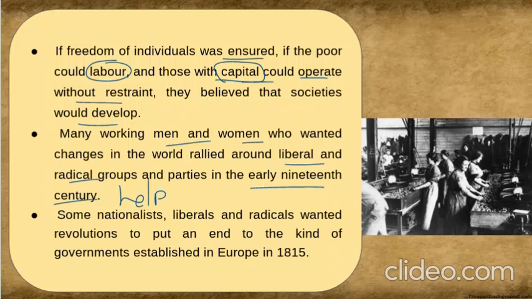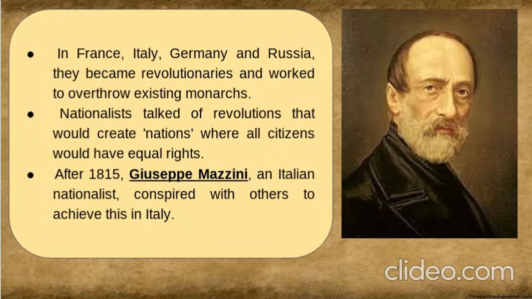Some nationalists, liberals, and radicals wanted revolutions to put an end to the kind of governments established in Europe in 1815. So they wanted revolutions so that such governments and laws would be abolished. Now, we are talking about France, Italy, Germany, and Russia. These four countries, remember, it's very important to remember the country names.